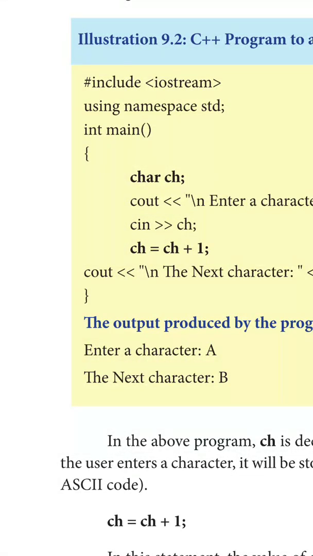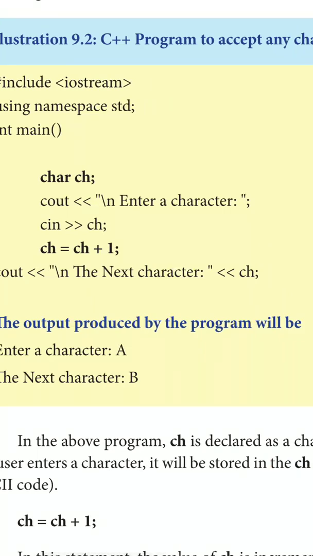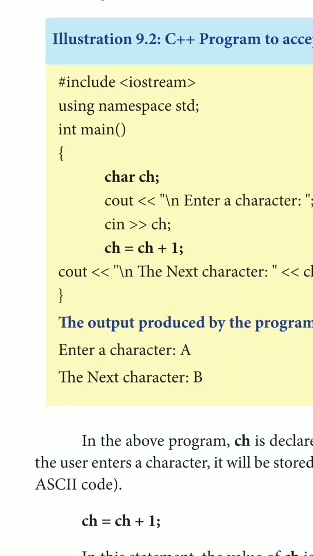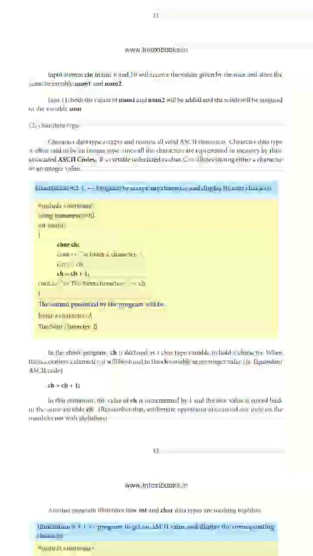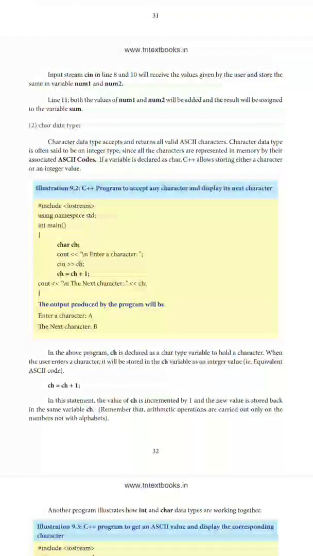In the program, you can see the character ch, and then ch plus 1. The user enters the value A, but the next is B, capital A and capital B. They are adding 1 to the character, which takes 91 to 92. The ASCII value 92 corresponds to capital B here. So it takes you to the next character. That is what is done here.